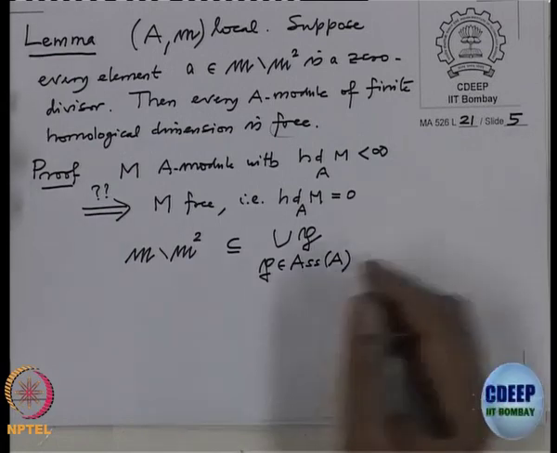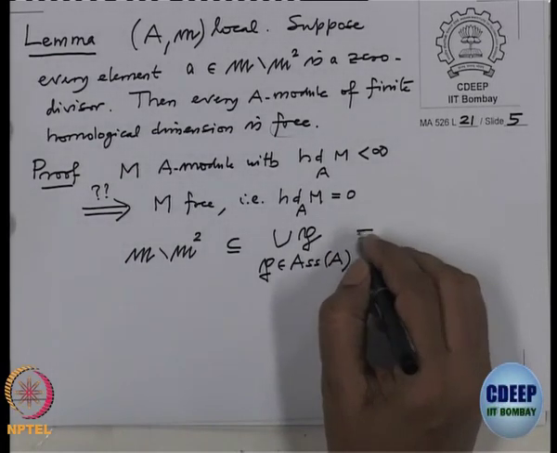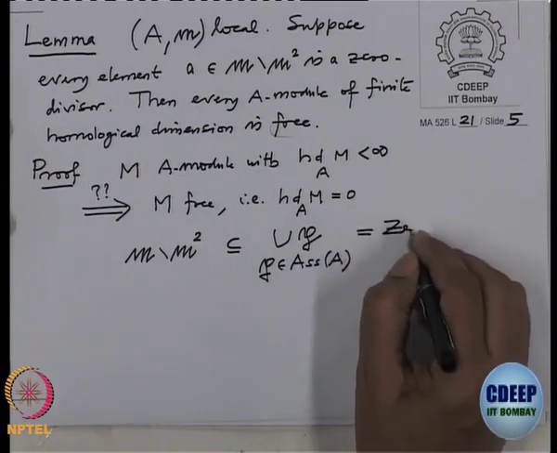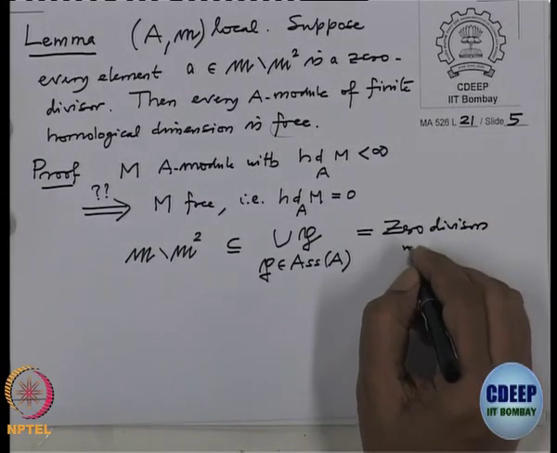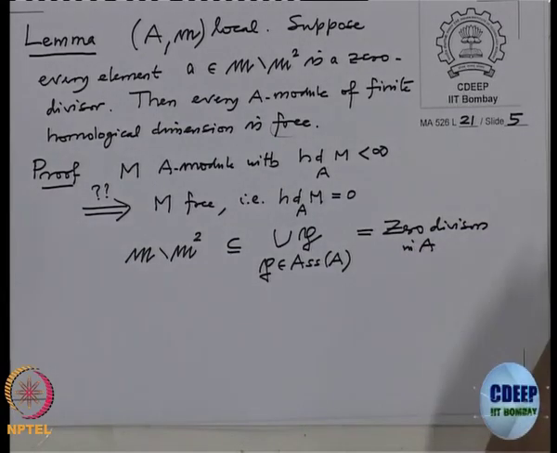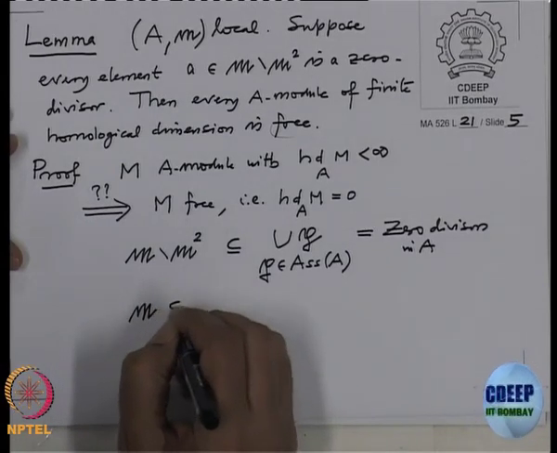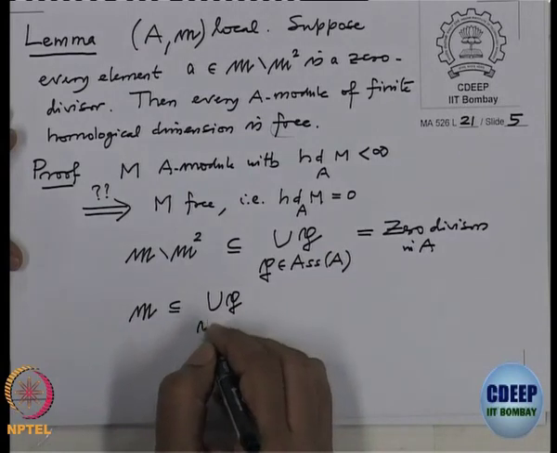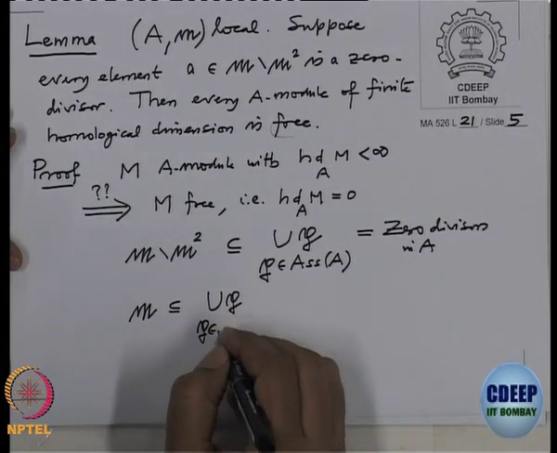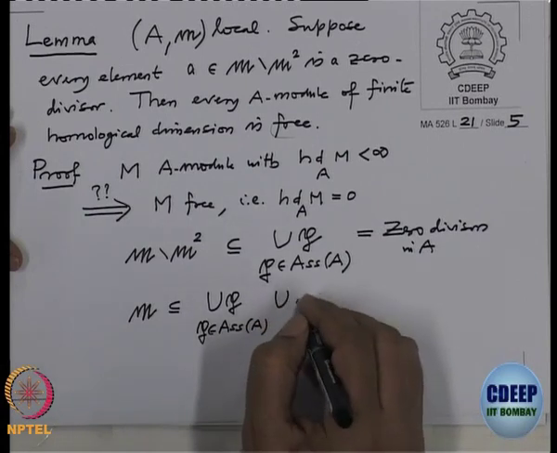Zero divisors are precisely the union of the associated primes, so this set is precisely the zero divisors in A. But this will mean that m is contained in this union together with m square.